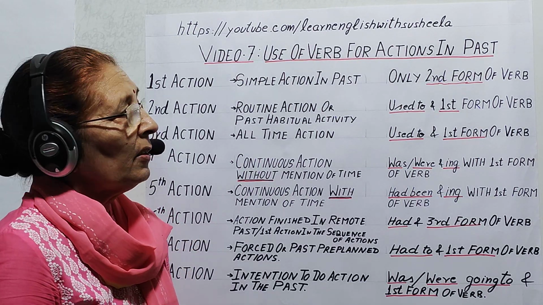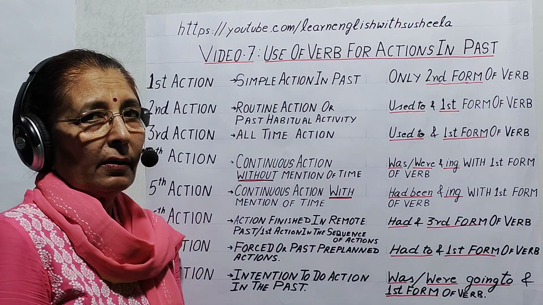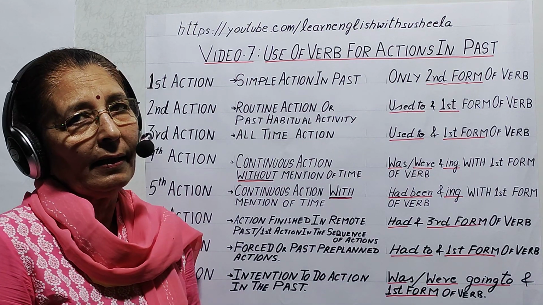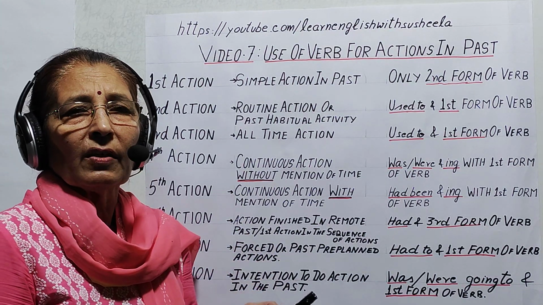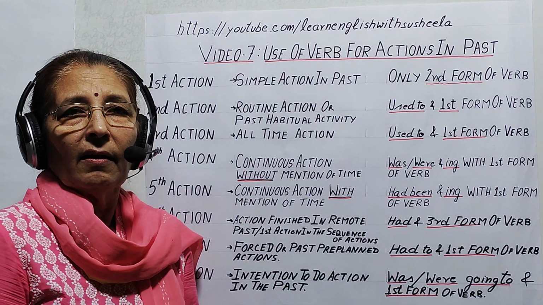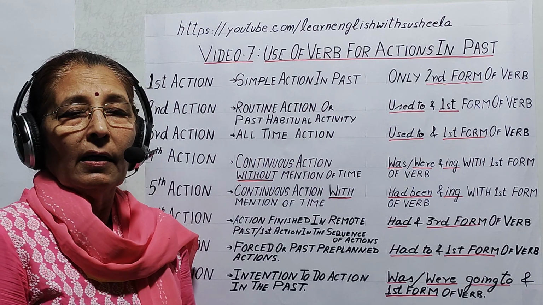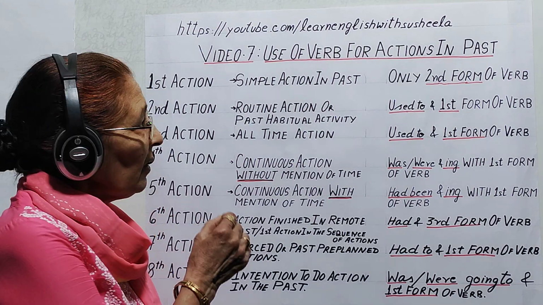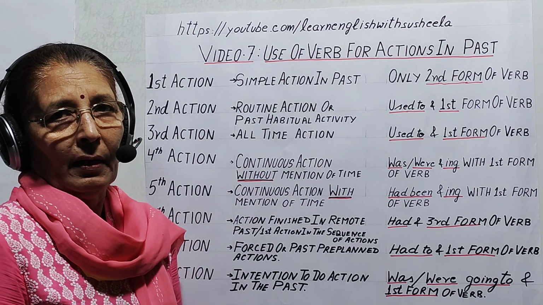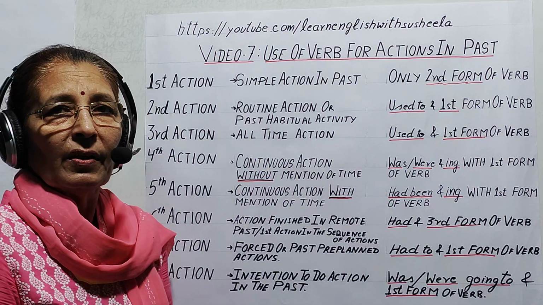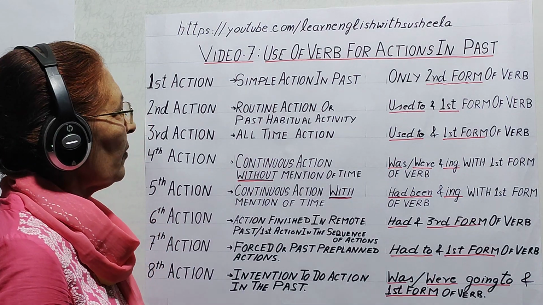For example, she played football. They played cricket. It rained heavily yesterday. So in this we use generally yesterday, last night, last week. It means that these actions took place in the immediate past. And we use daily or everyday also.